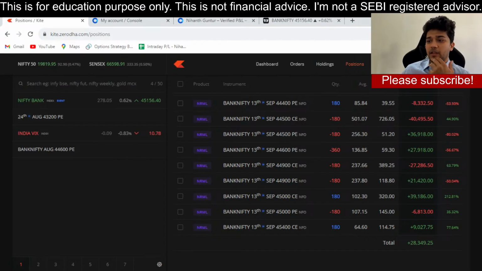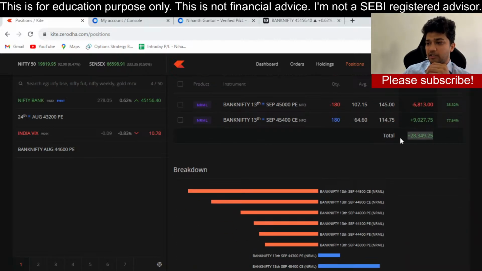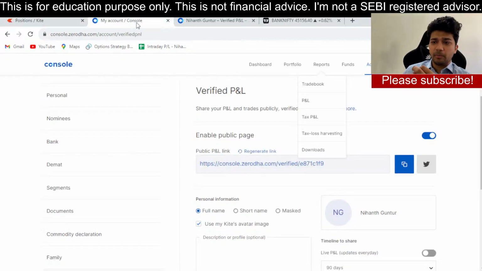So without further ado, let us quickly look at my screen. I have my positions open here. These are my open positions. This week I have a lot of positions in terms of iron flies and small quantities. So let us first look at these positions. It's at a current PNL of about 28,000. We will talk more about this, but let us now get to our verified PNL.